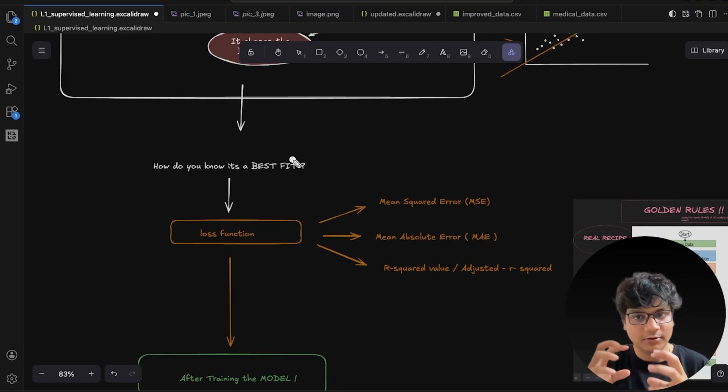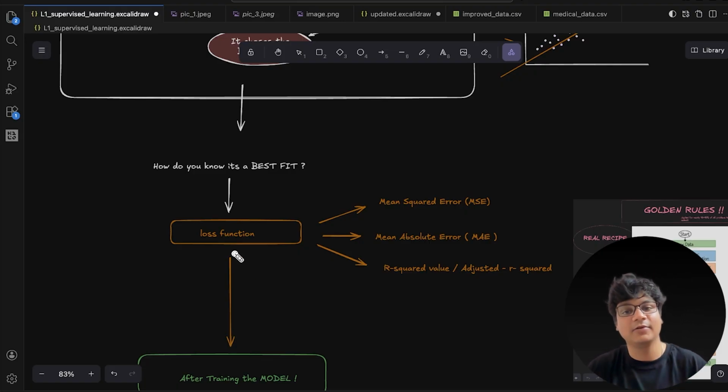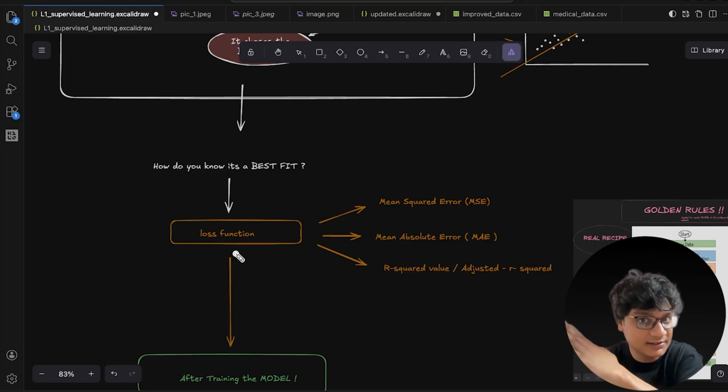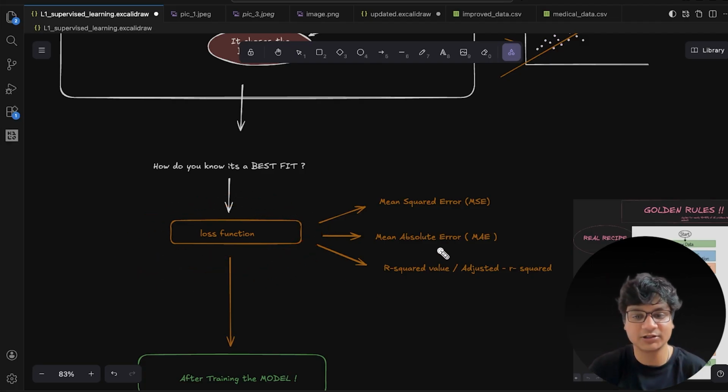Now the most important thing, right? Let's say that the machine gives you the best line possible. Now how would you know that this is the best line? There has to be someone who is correcting everything, who is trying to judge everything, right? So in order to judge my machine's best line, there is something called the loss function. What is the loss function? The loss function basically tells you how much loss you have.